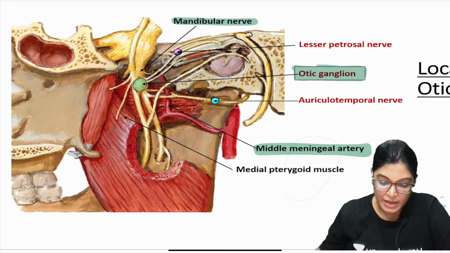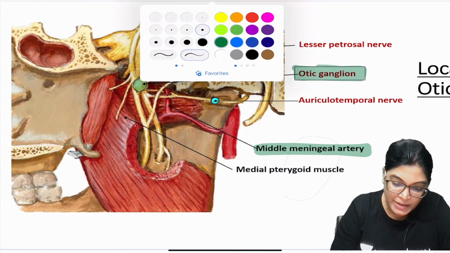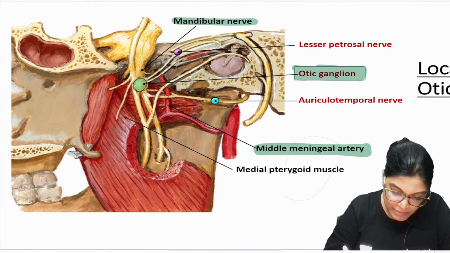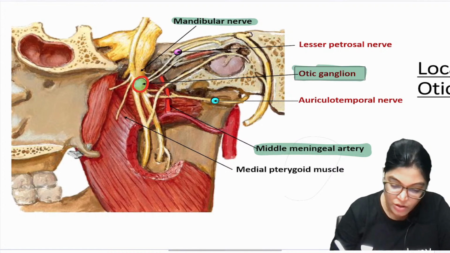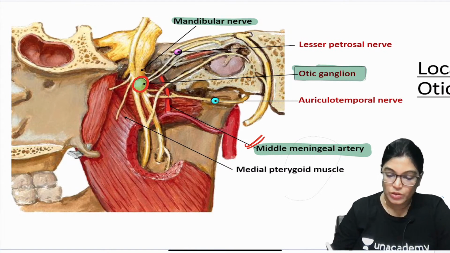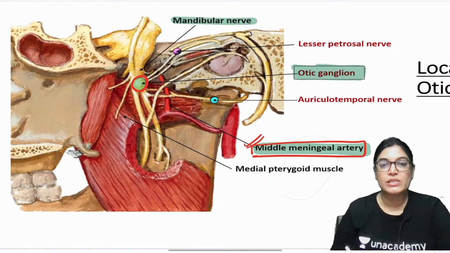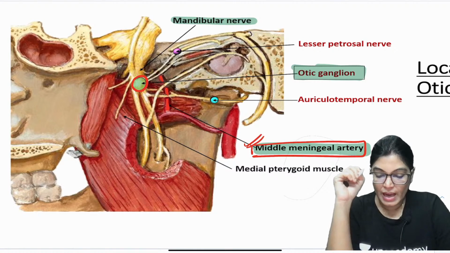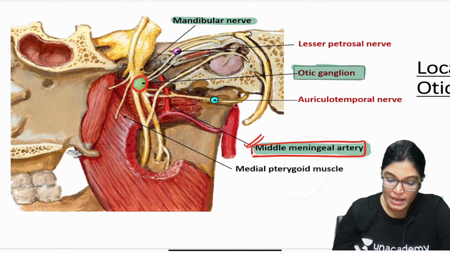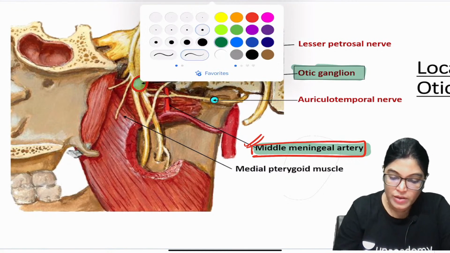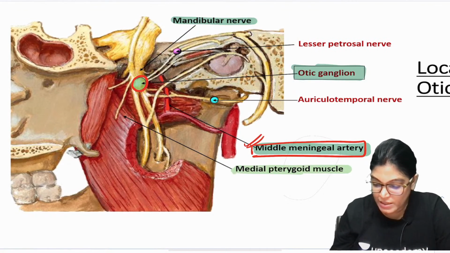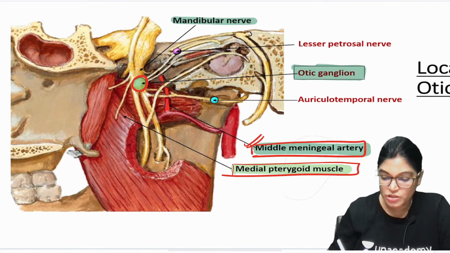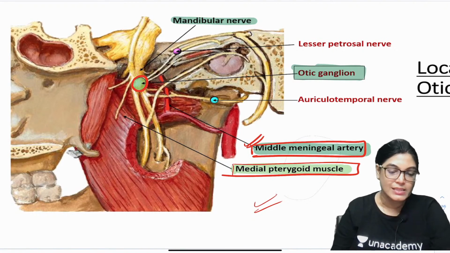Middle meningeal artery, so here you can see, this is the middle meningeal artery. This artery which you are seeing is the middle meningeal artery, and if this is the otic ganglion, the middle meningeal artery is lying posterior to it. Anterior to it, can you see here the muscle which has been dissected out? It is the medial pterygoid muscle, and the medial pterygoid muscle is lying on the anterior relation to otic ganglion. So we are quite clear with these things in the diagram.